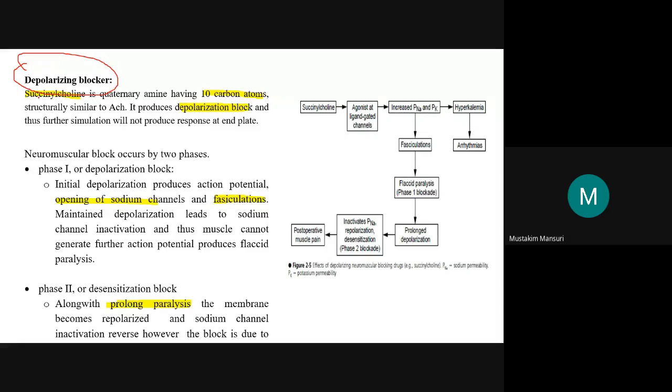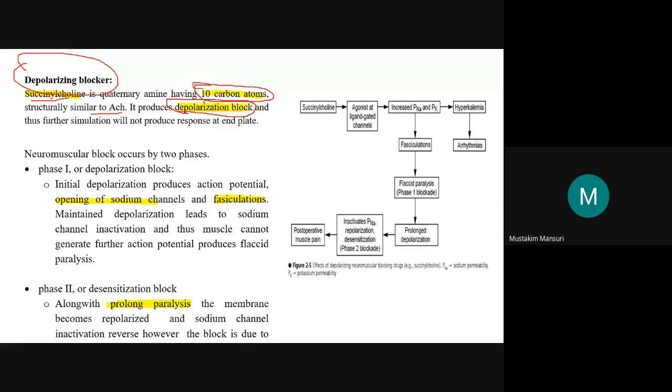Here succinylcholine is a quaternary amine that has 10 carbons. Succinylcholine, 10 carbon. This is structurally similar to acetylcholine. It produces the depolarizing block.